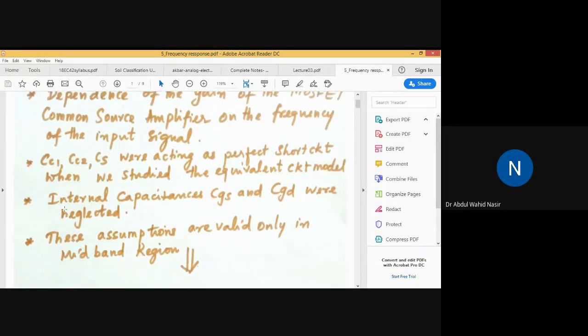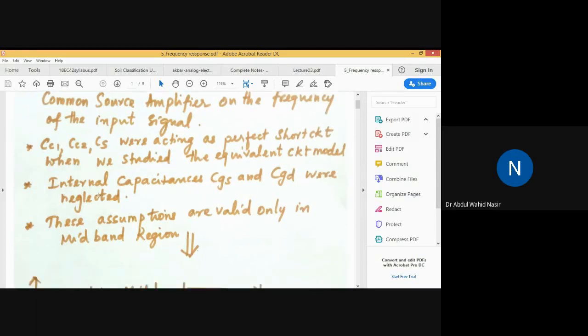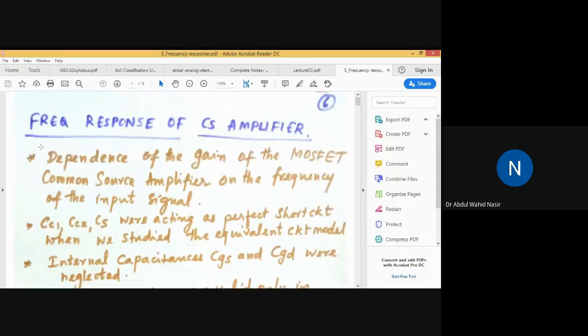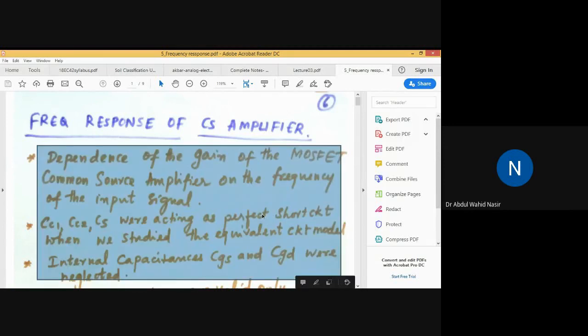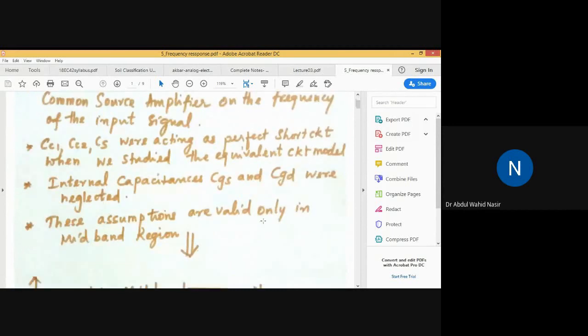Also, the internal capacitances CGS and CGD were neglected. We have seen that's why we modified the small signal equivalent model by considering CGS and CGD. Whatever assumptions we have made are applicable only for the mid-range of frequency. These assumptions are only valid in the mid-region of frequency. In all the previous cases, that was the frequency range of our interest.